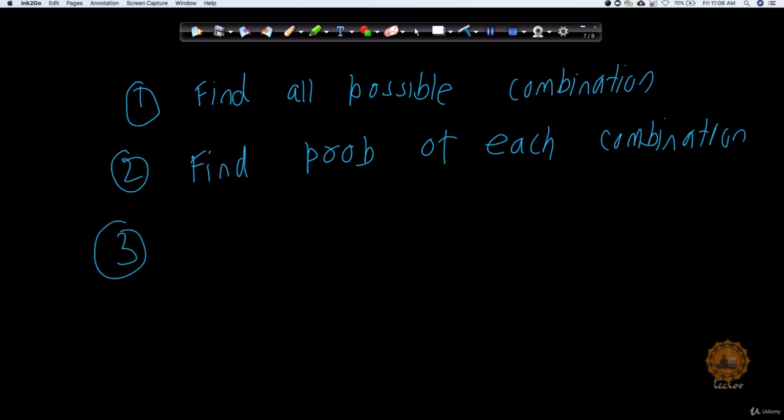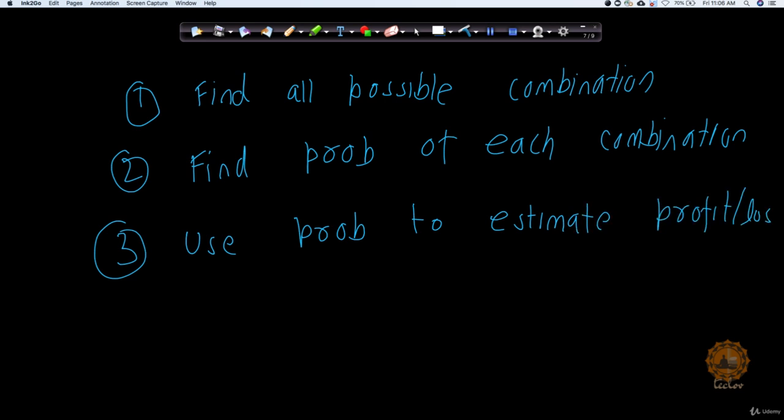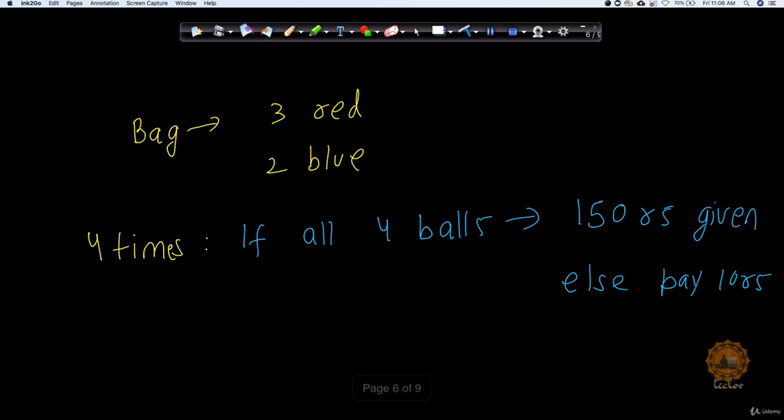And the third one, use this probability to estimate the profit/loss for each player. This is the 3-step strategy we are going to follow. Now let me go with the first step, finding all the possible combinations.